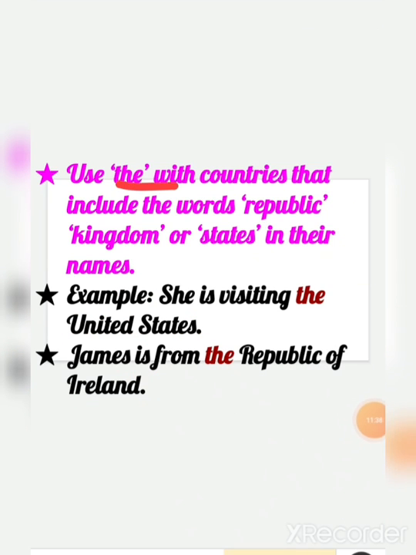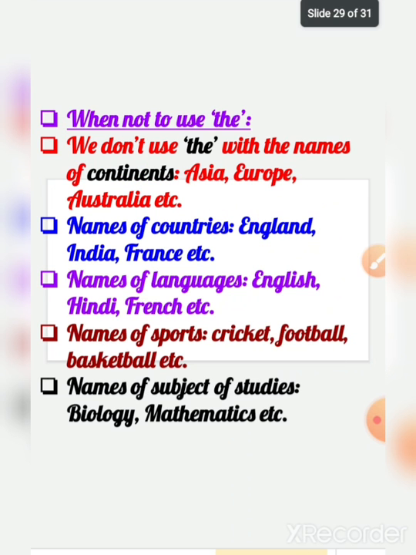Use the with countries that include the words republic, kingdom or states in their names. Example, she is visiting the United States. James is from the Republic of Ireland. So we use the with countries that include the words republic, kingdom or states in their names.